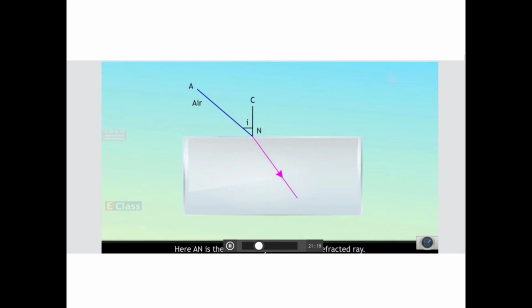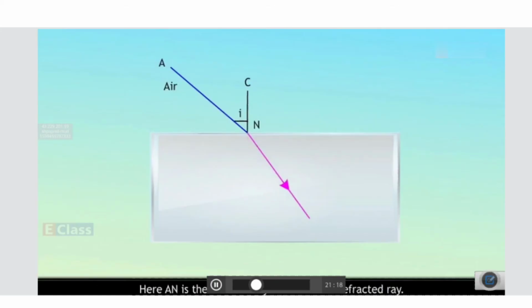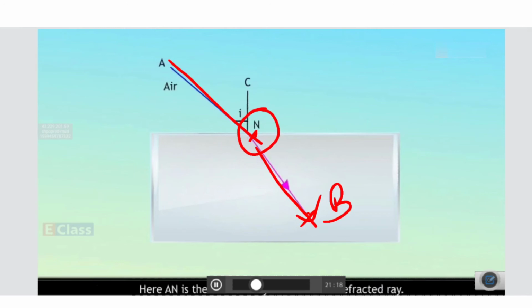Here, this is the point B. So AN is the incident ray and NB is the refracted ray. The incident ray and the refracted ray at the point of incidence, what is the point of incidence? This is the point of incidence, point N.